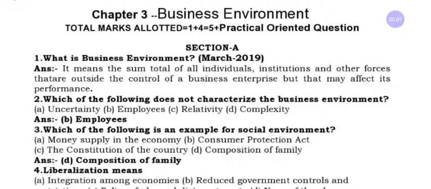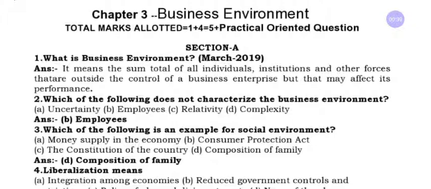Today I'm going to revise chapter number 3, business environment. From this chapter we can expect a total of 5 marks for the final examination. How can we allocate these 5 marks? A 1 mark question in section A, and a 4 marks question in section C, plus a practical oriented question. In today's class I'm going to revise only section A. In the next class I'll revise section C.